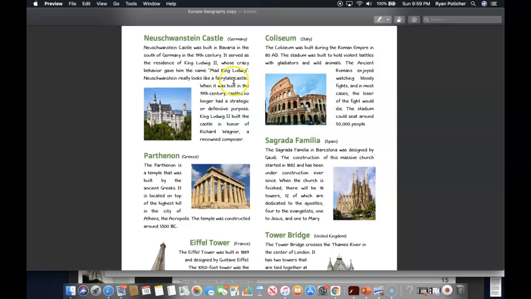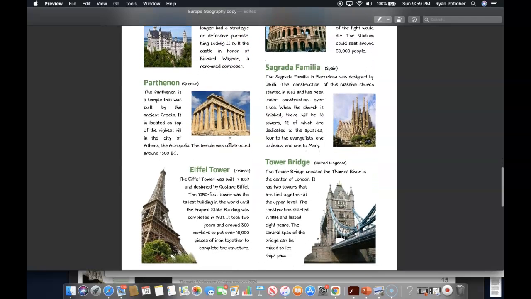Neuschwanstein really looks like a fairy tale castle, and when it was built in the 19th century, castles no longer had a strategic or defensive purpose, so King Ludwig II built the castle in honor of Richard Wagner, a renowned composer. Down here's the Parthenon.